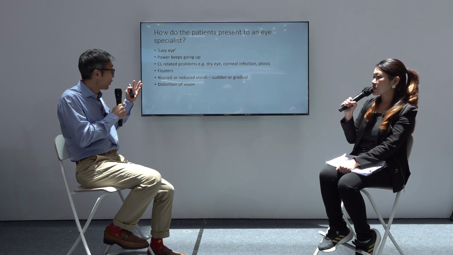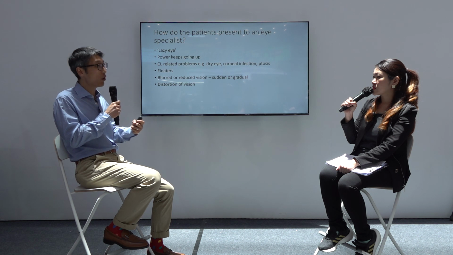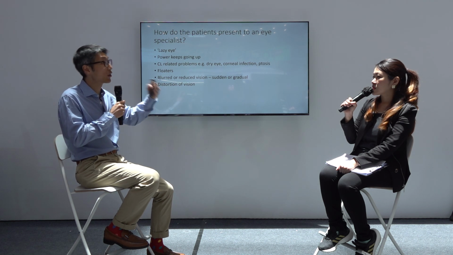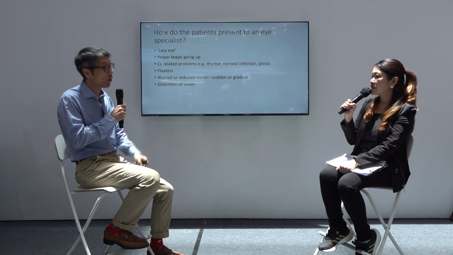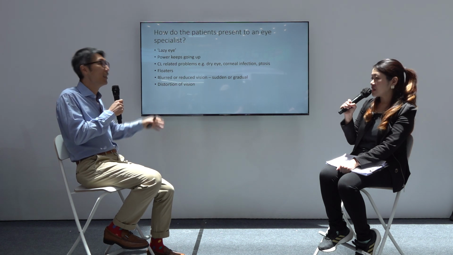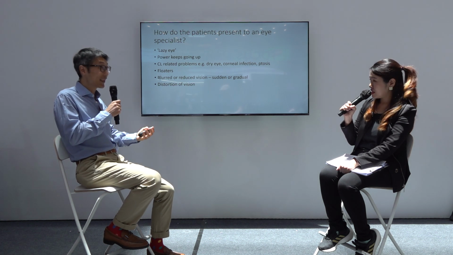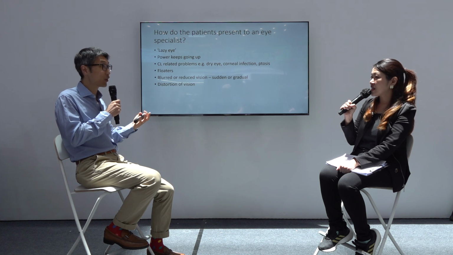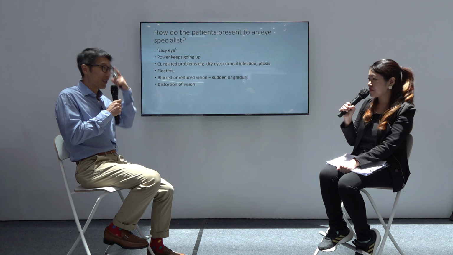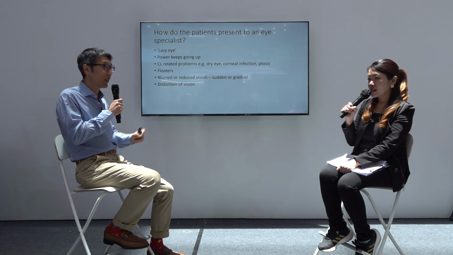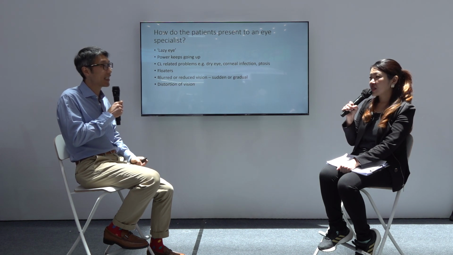For such patients, once the cataract starts to form, they find that their short sight starts to go up quite fast, whereas before it seemed to be quite stable for a lot of years. After childhood, in adulthood, it seems to be quite stable, and then suddenly it starts to go up again. So that's one of the things that we think, okay, probably in your situation, cataract is starting to form.